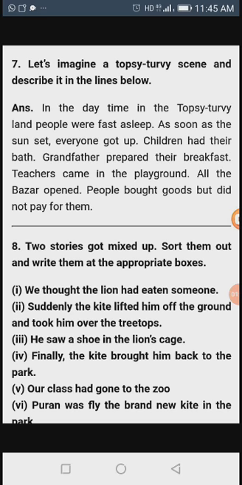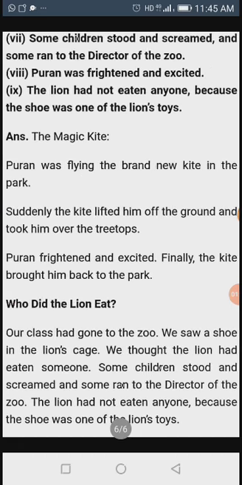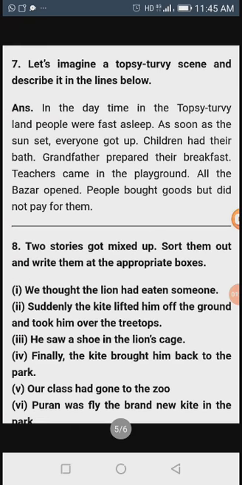In the eighth question, if you can see, some sentences are there. Nine sentences, nine statements are there. In these nine statements, two stories are mixed together, mingled together. Now what we have to do is make them separate, and write two different stories. Let's see, first read the statements.